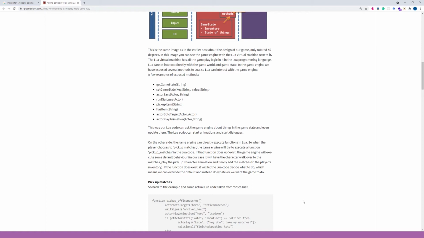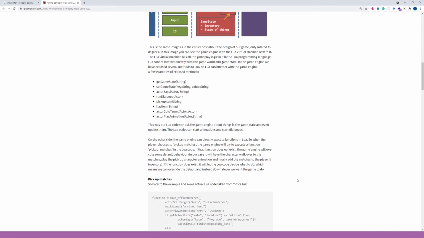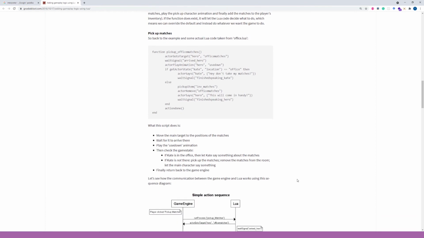So let's get back to the example and let us see some actual Lua code. What this script does is move the main target to the position of the matches, wait for it to arrive there, play the use down animation, then check the game state.